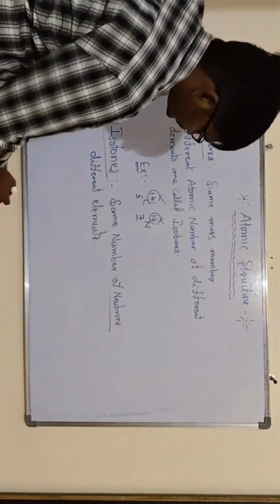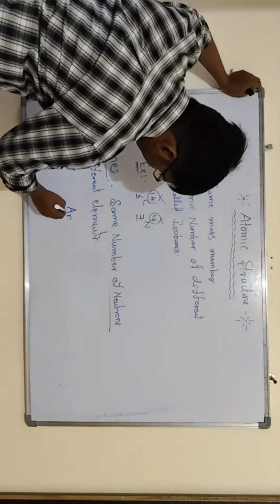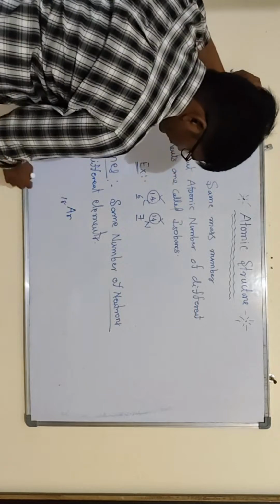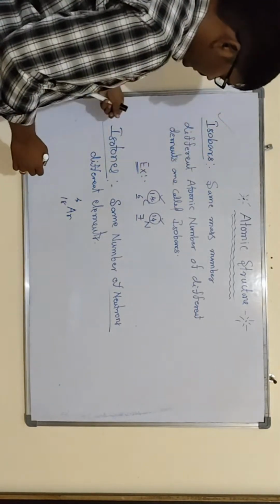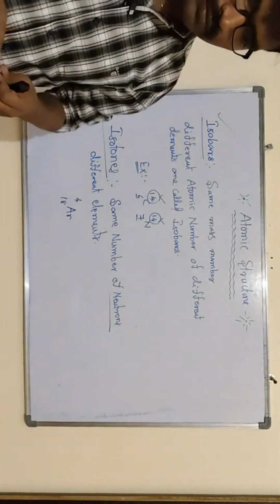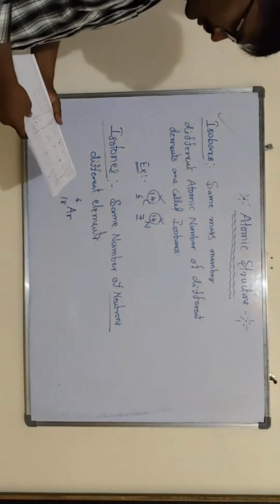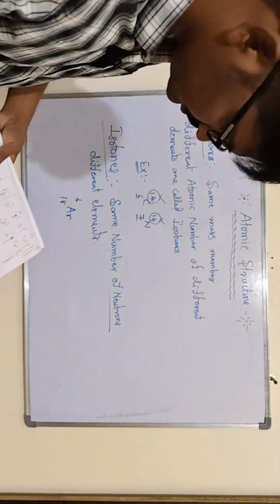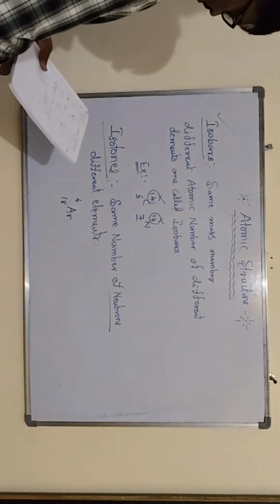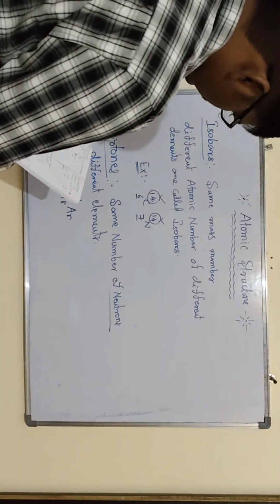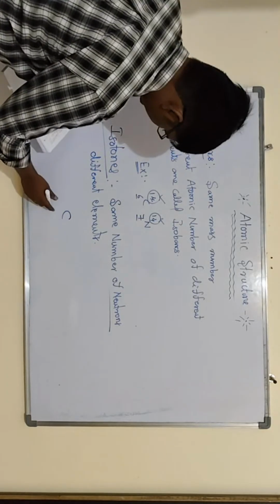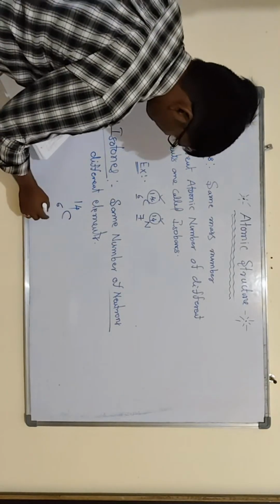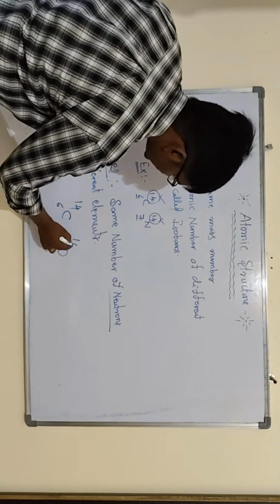For example, isotones are carbon 6C14 and oxygen 8O16.